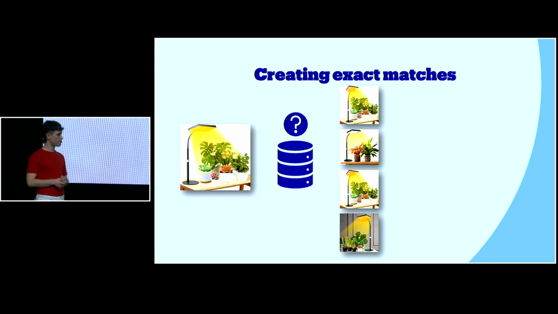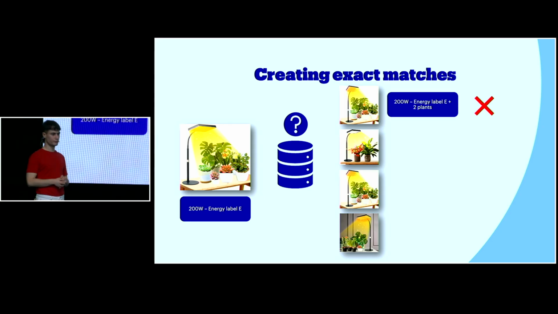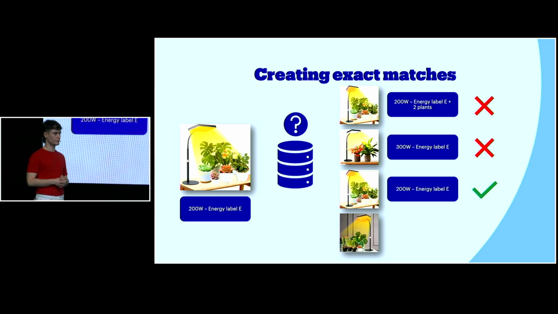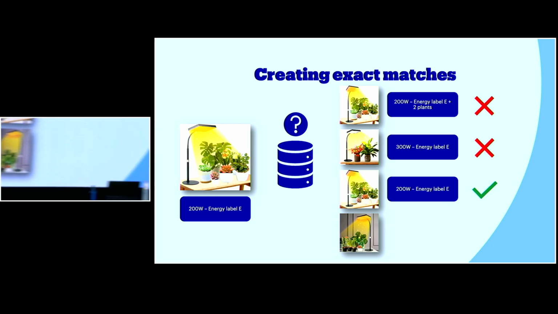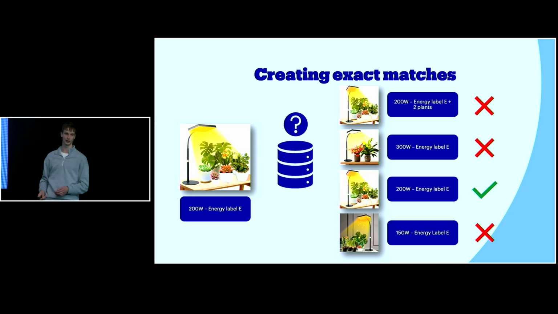What could happen, for example, if you look at the first one, we are searching with the left one and we get back the top one, but this is actually a bundle. So it also adds two plans, for example, which on the price scale could allow for a higher or a lower price. Same for the second one. There is a difference in wattage, which could also mean a different price. Whereas the third one would mean an exact match, and the fourth one, again, would be a different match.